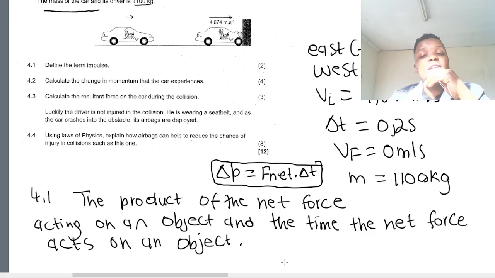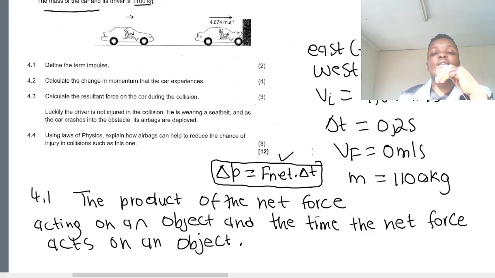So in some special cases, you are allowed to use that definition whereby you can say impulse is the object's change in momentum, because that's what it is. It means that when you're not given a net force or the time in exams, and they say calculate the impulse of the object, remember, impulse is the same as the object's change in momentum.